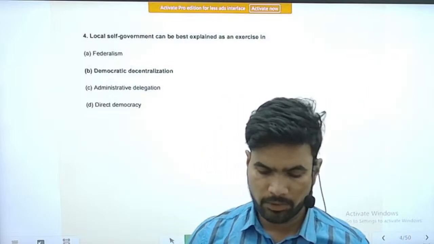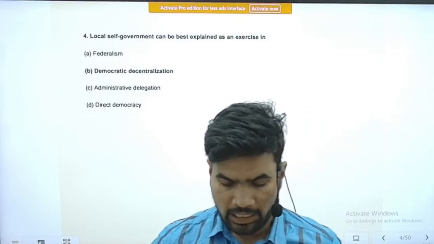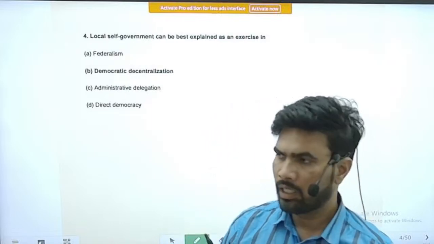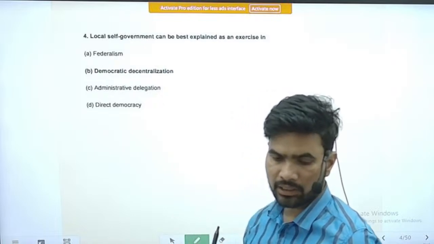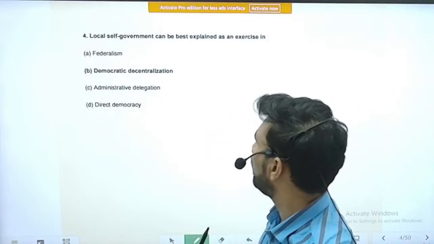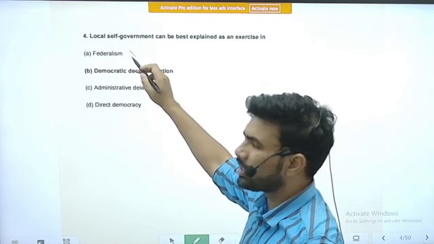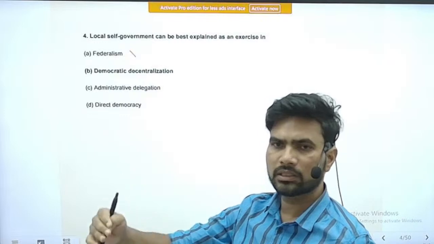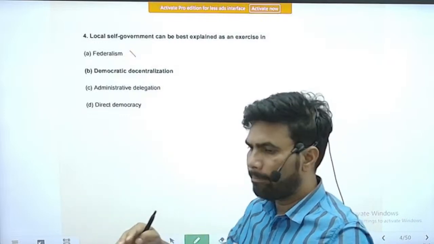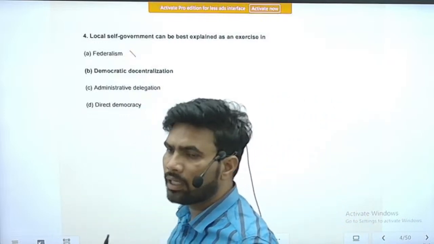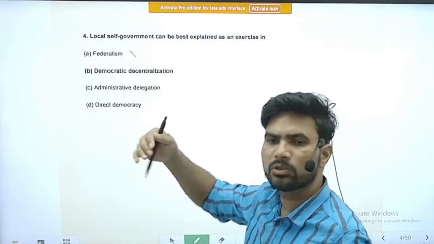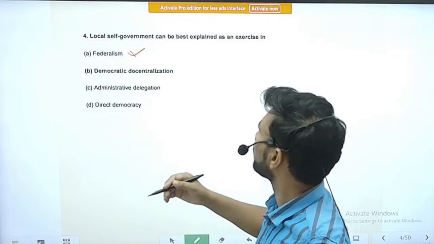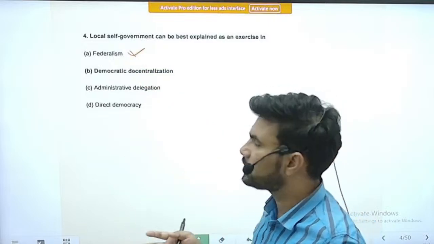Next question, question number 4. Local self-government can be best explained as an exercise in, so this is again a conceptual question. Option A, federalism. Right. Somewhat, it will explain local self-government. Federalism means there will be various stages of the government. So local self-government becomes part and parcel of federalism, but it is not the exact or best explanation of local self-government.